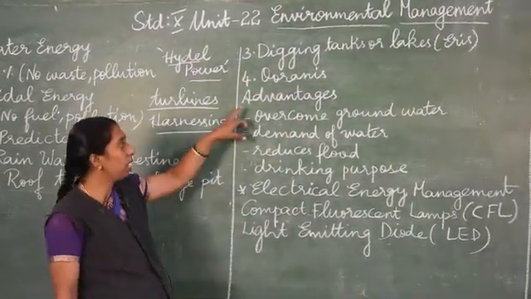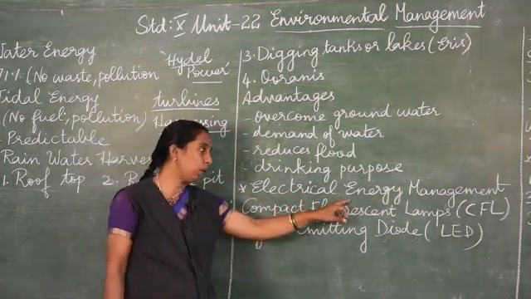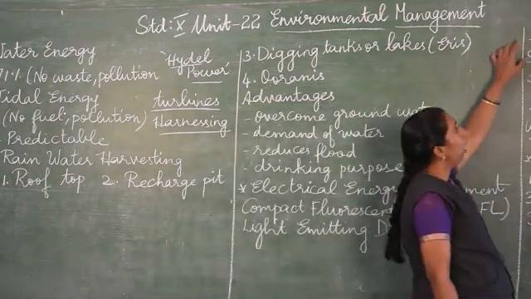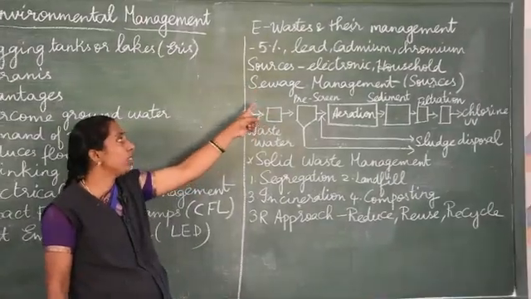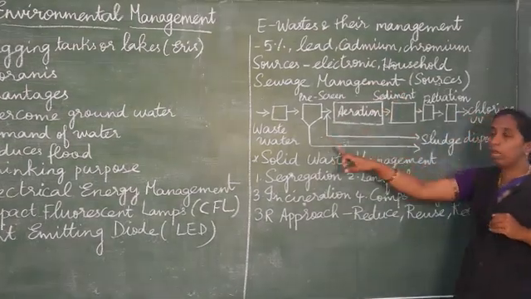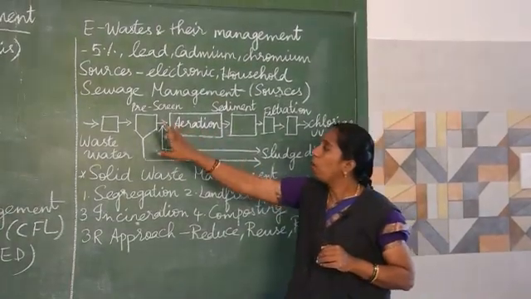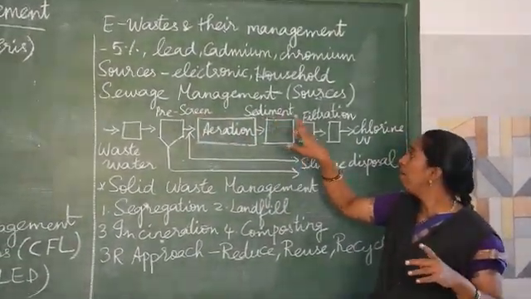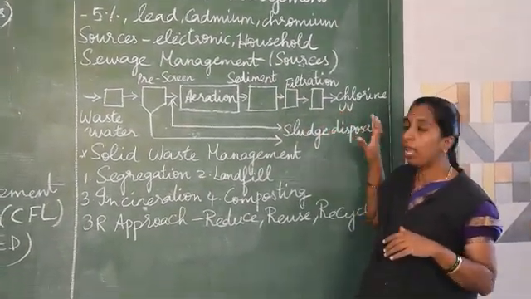And then we learned the advantages of rainwater harvesting, and electrical energy management, how to manage electrical energy. Then what is e-waste and how to manage e-waste, and what is sewage treatment. Sewage management will often be asked in this question. What are the different methods? I told you pre-screening, aeration, sedimentation, filtration, then disinfection, and the effluent water will be let out.